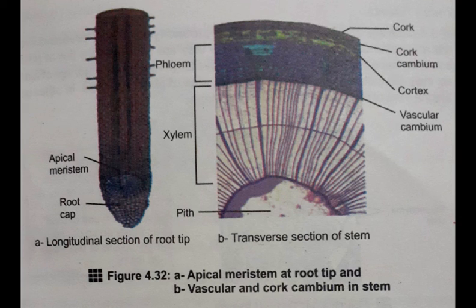Figure B shows the transverse section of the stem. In the first figure it causes the increase in the length of the plant, but in the second figure it causes the increase in the plant organs or the width of the plant parts. And you can see on it vascular cambium and cork cambium.